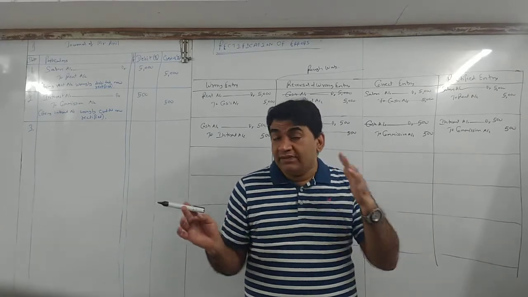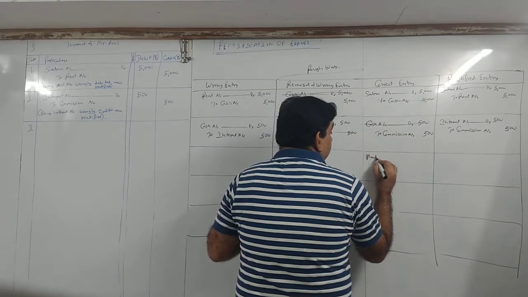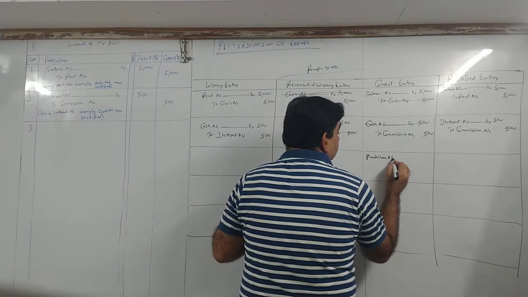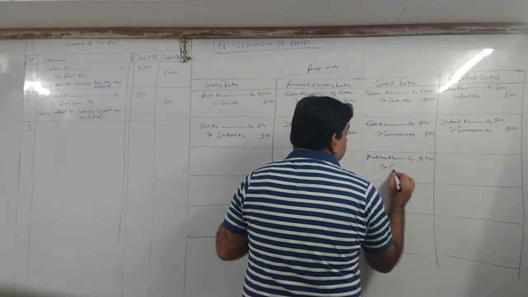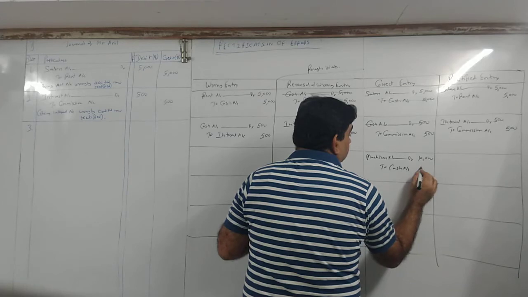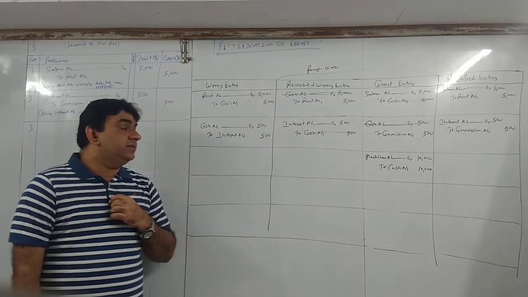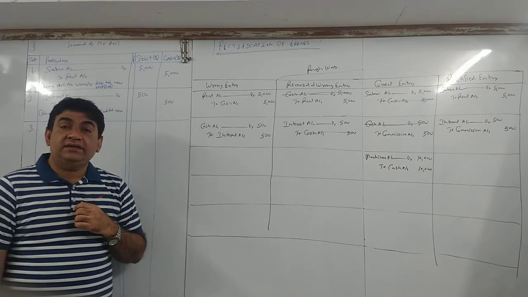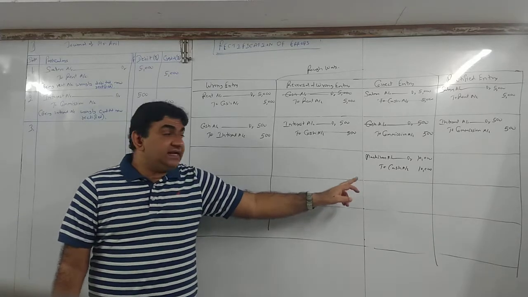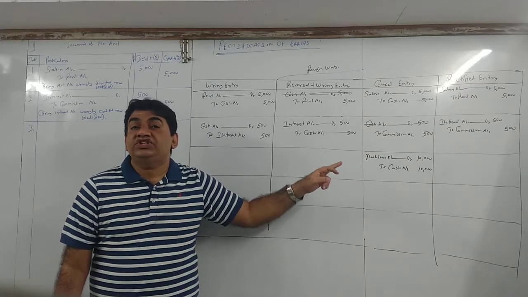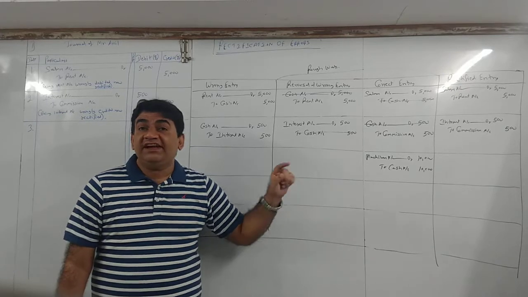That means you have paid money. So my correct entry should be machinery debit 10,000 to cash account 10,000. This is the entry which I should have passed. Now, what have we passed?